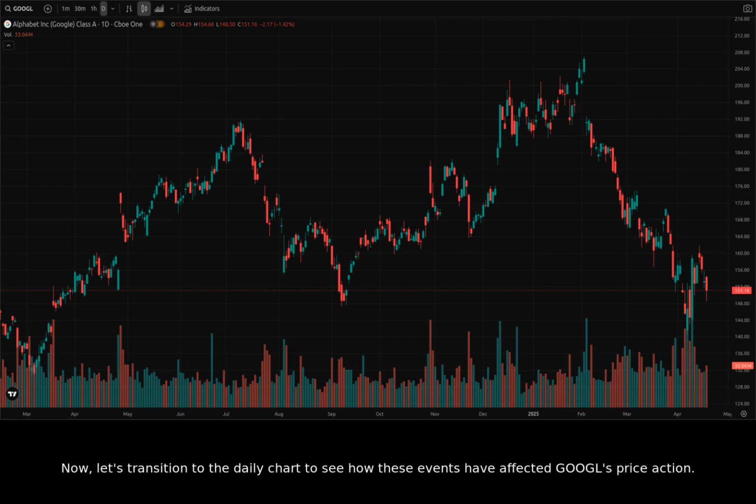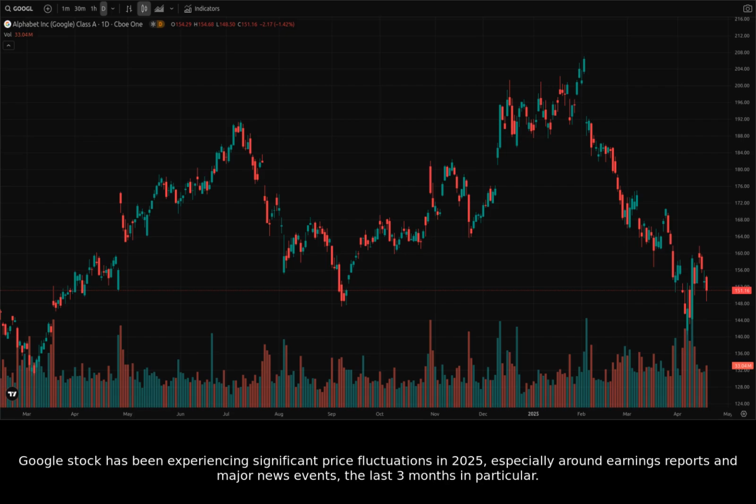Now, let's transition to the daily chart to see how these events have affected GOOGL's price action. Looking at the one-day chart, we see a pretty volatile pattern over the last year. There's been an overall upward trend, but we can see big dips and big climbs. Google stock has been experiencing significant price fluctuations in 2025, especially around earnings reports and major news events,